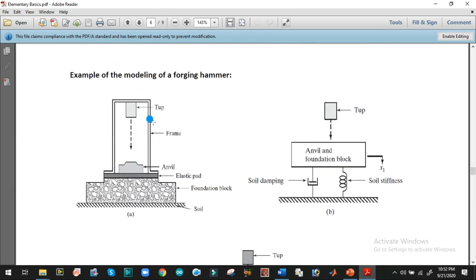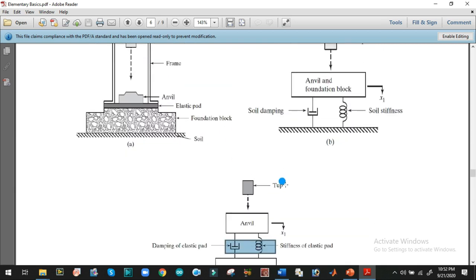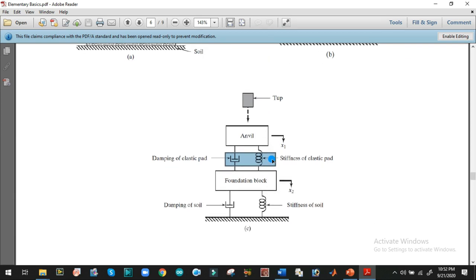After this, at the top, we have a top. So now we can analytically model this forging hammer system, and we can calculate its response.